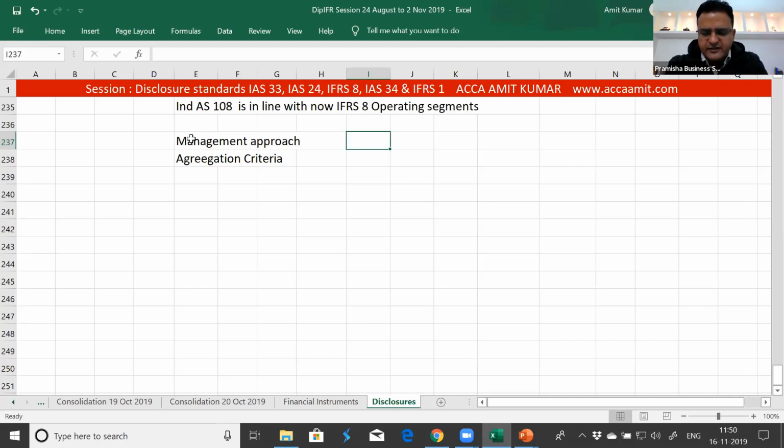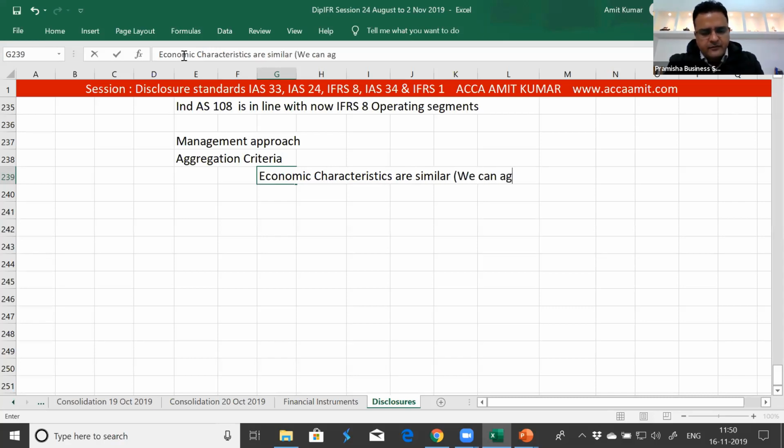Second, we look at the aggregation criteria. Aggregation criteria says that if the majority of the economic characteristics are matching, are similar, we can aggregate them to present as a reportable segment.